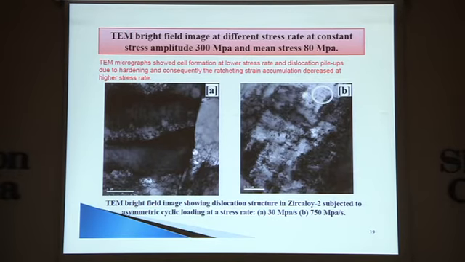In this case, figure A shows the lower stress rate and figure B shows the higher stress rate. In figure A, some lath-like crystal structures are observed with some dislocation structures, and figure B shows some crystallographic orientation of cell structure with some pile-up of dislocations. So this may be the reason for the improvement in the fatigue life.